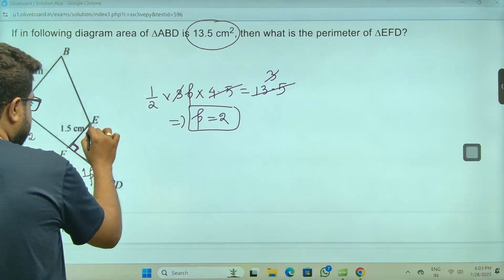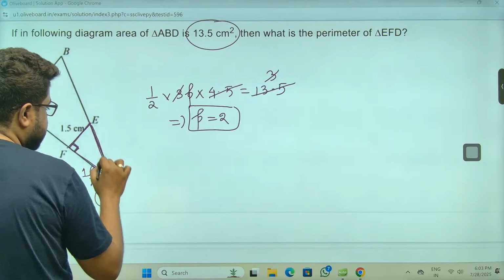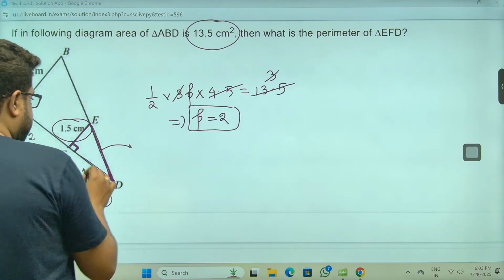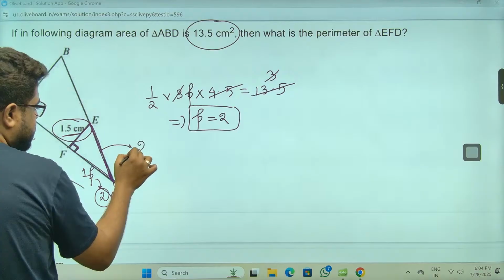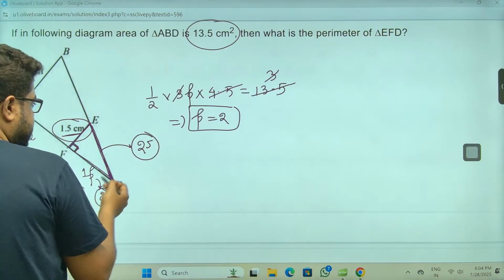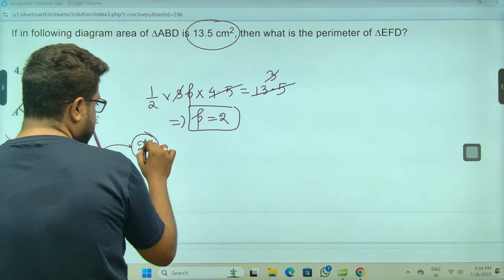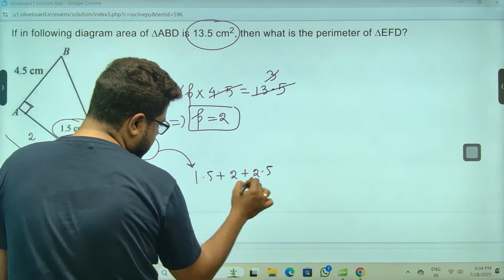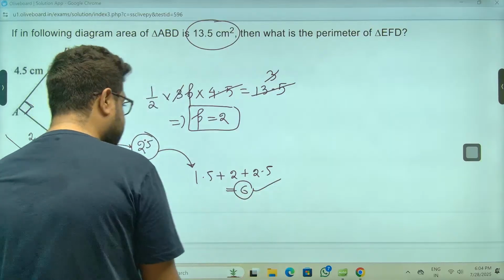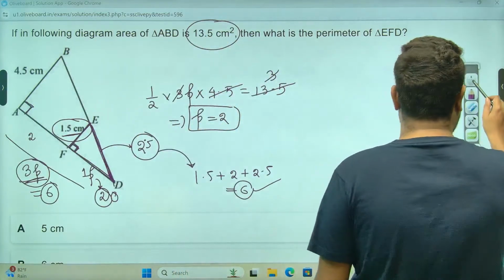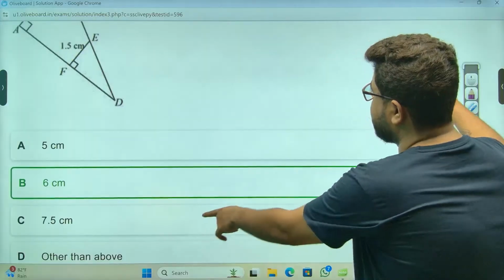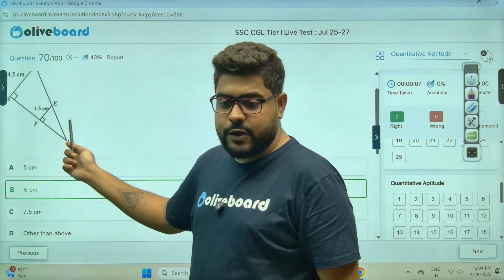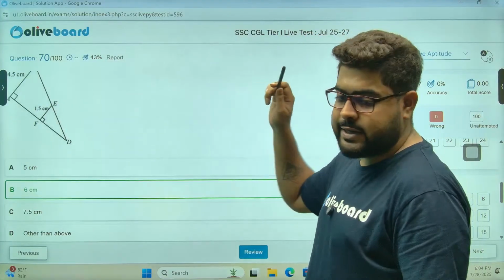So this is 2, this is 1.5 given. So this perimeter, this will be how much, sir? So dekho, this is multiple of 3, multiple of 4. Because 15, this is 20. So this has to be 25. Meaning, sir, this is 2, this is 2.5 actually. So the perimeter will be 1.5 plus 2 plus 2.5, sir. 6 will be the answer. Option number B is the answer. You guys got my point. Now 1.5, 2, meaning 15, 20, and 25. Perfect, sir.